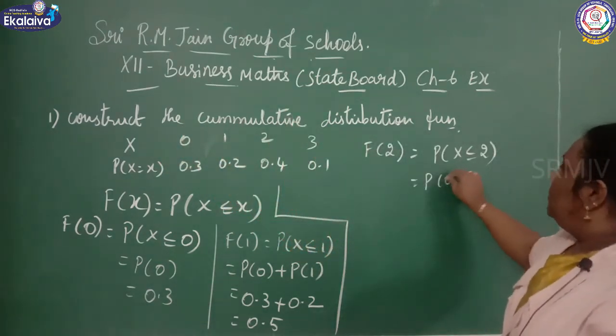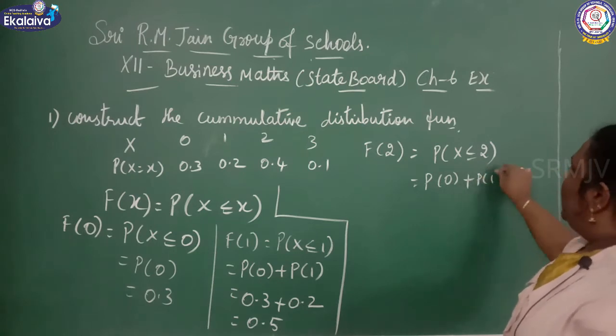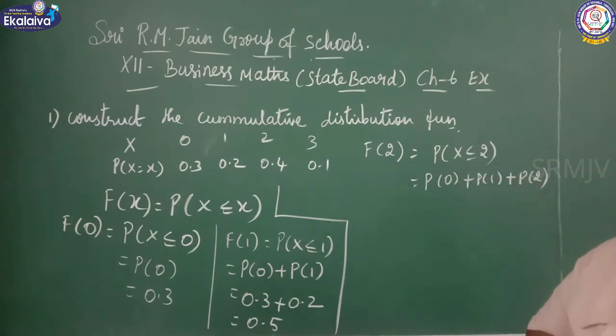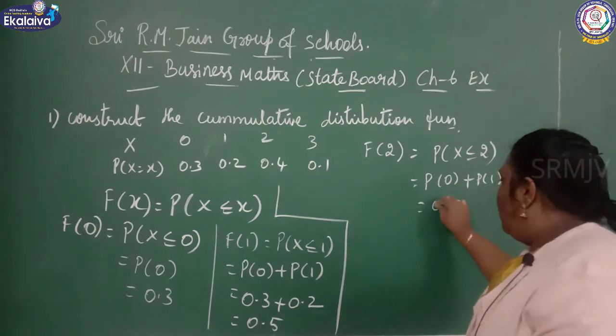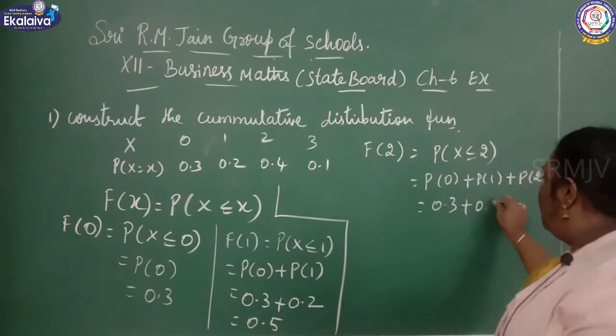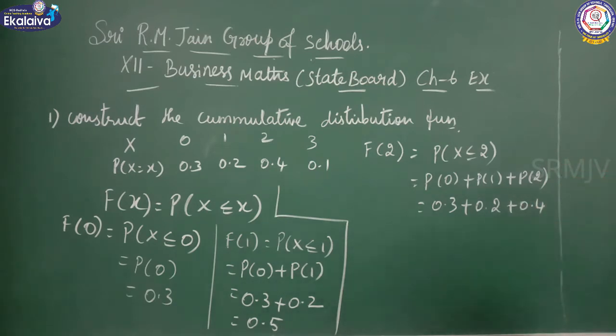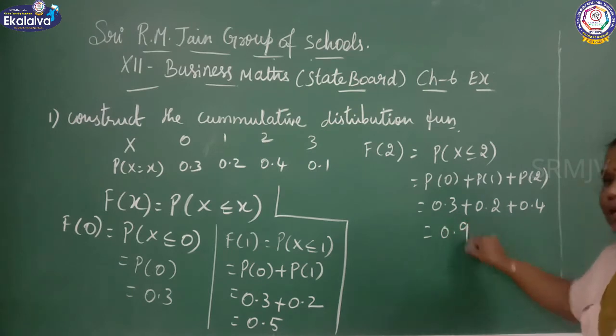So P of 0 plus P of 1 plus P of 2. See here, 0.3 plus 0.2 plus 0.4. So the value is 0.9.